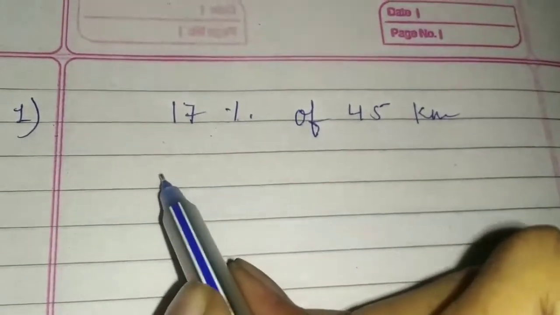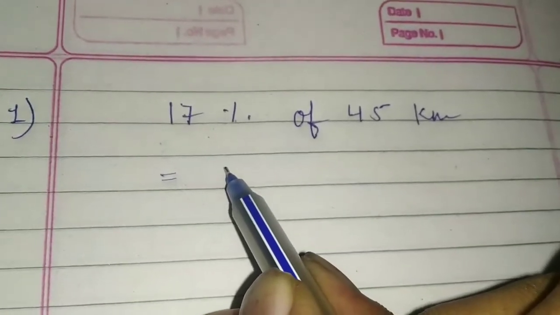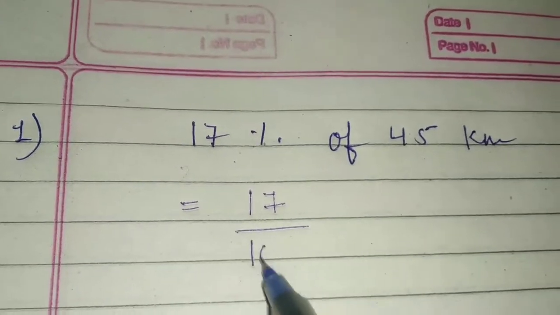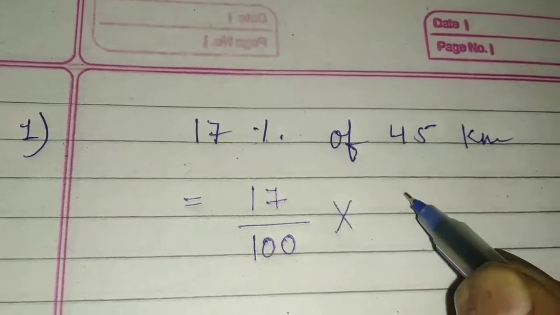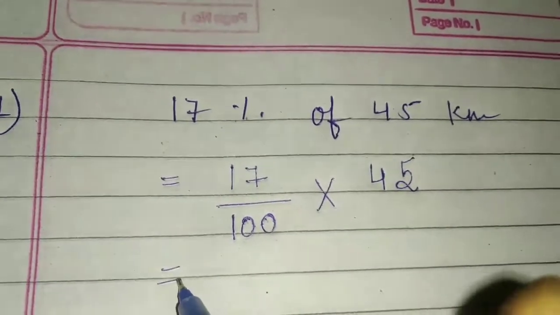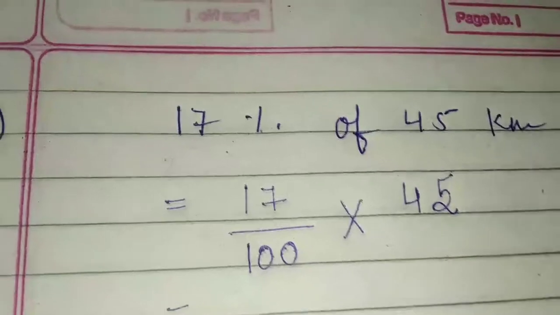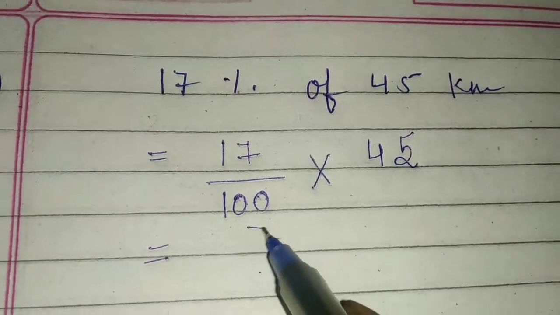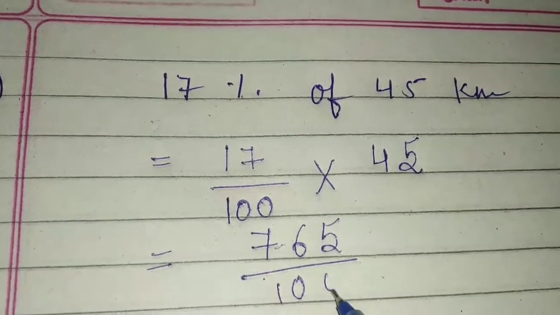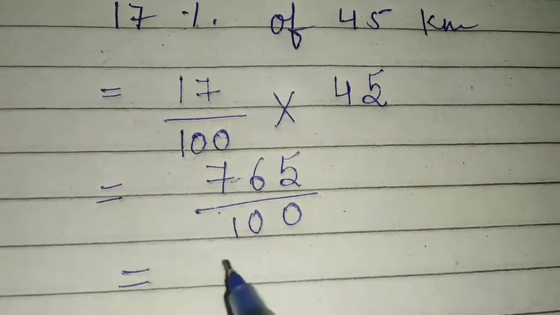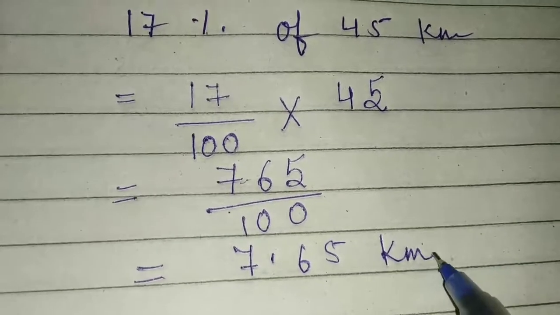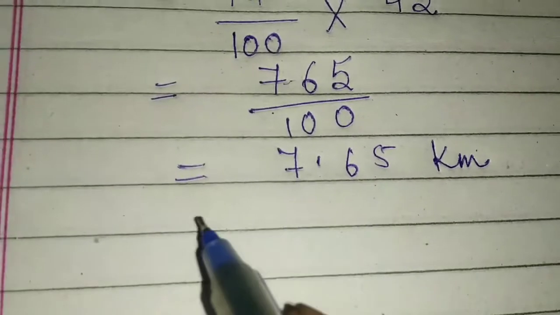So firstly, all the students, let's see how we can write 17%. 17 upon 100 of means multiply, then 45. Now multiply 17 into 45. Its value will be 765 upon 100. When we divide it, its value will be 7.65 kilometer.